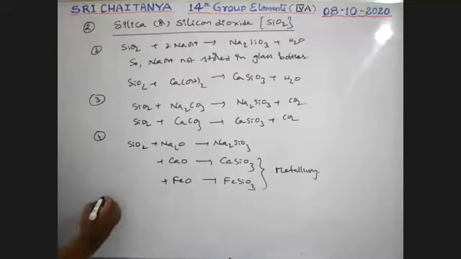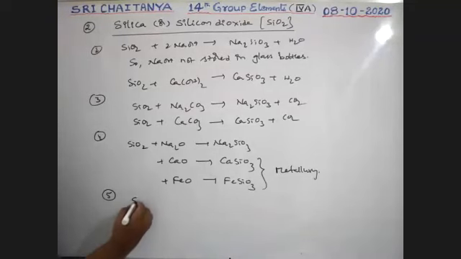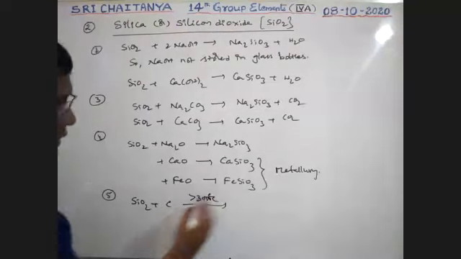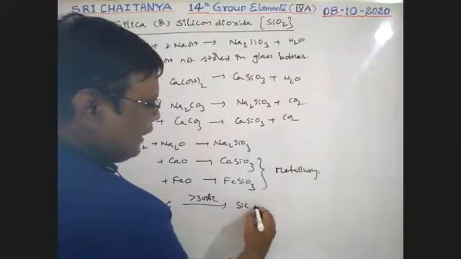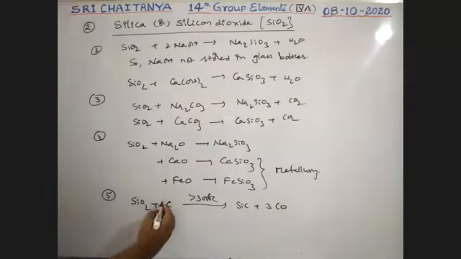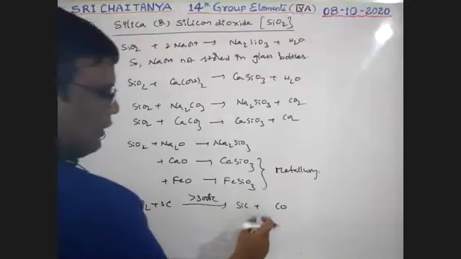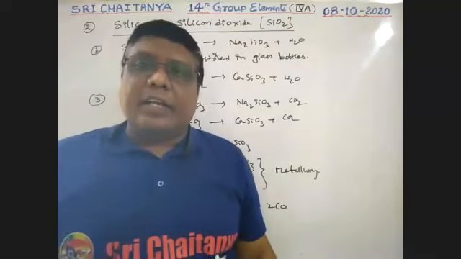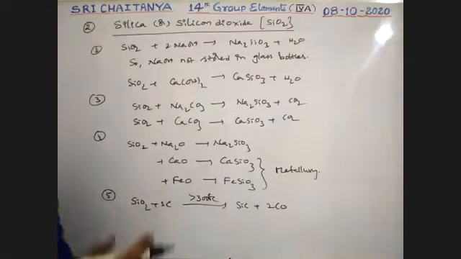Okay, next, when SiO2 reacts with carbon at greater than 3000 degrees centigrade, that gives silicon carbide plus carbon monoxide. Silicon carbide plus carbon monoxide on the product side. Okay, so this is about the reactions of silica.